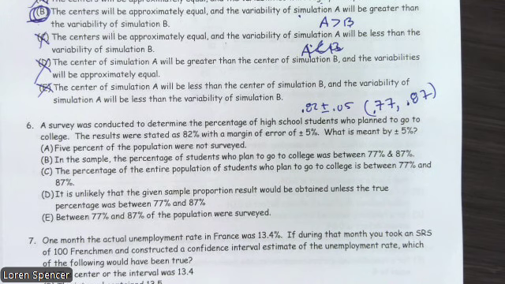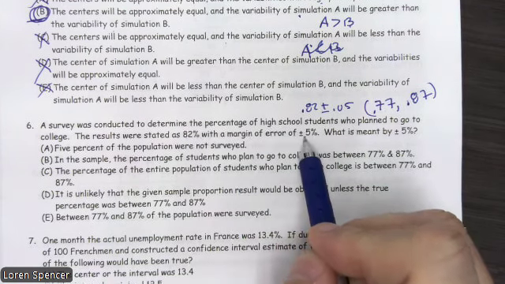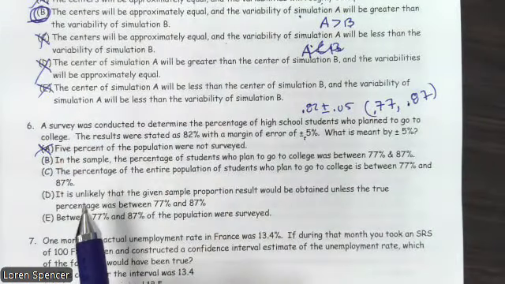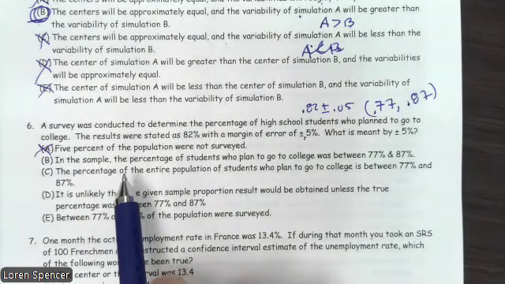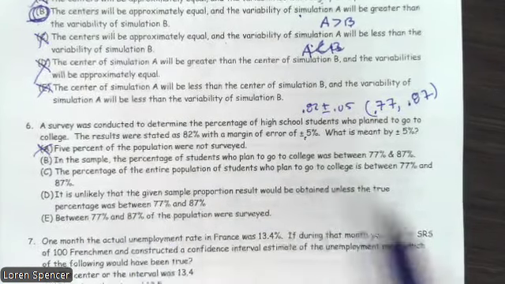So when we're looking at this one, 5% of the population were not surveyed. No, that's not it. That's just telling you how much variation we expect it to be. No higher, no lower. In the sample, the percentage of students who plan to go to college was between 77 and 87. No,